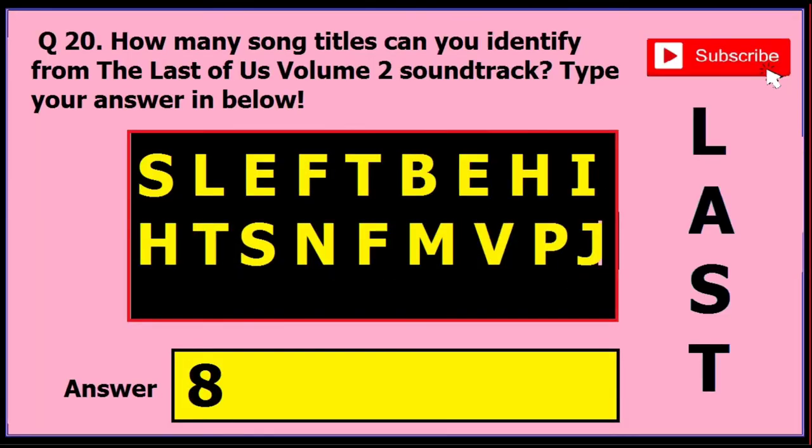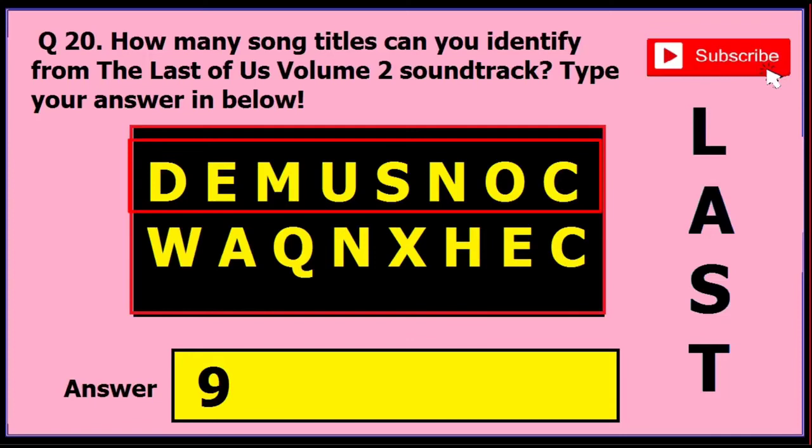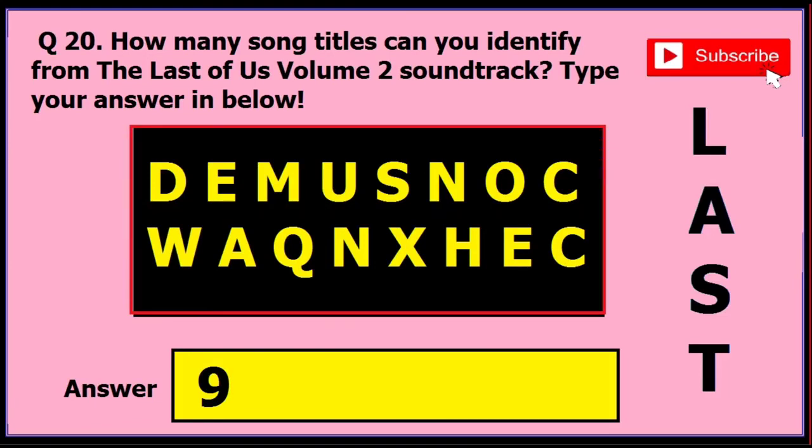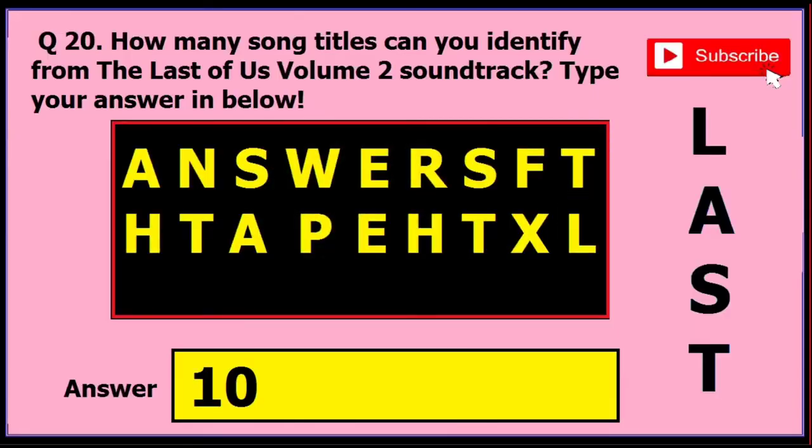Now, in version 2 of this question, if you find the first 8 letters as SLEFTBEHI, then the answer is 8. So if you see this sort of letters, then the answer is 8. Now, in version 3 of this question, if you find the first 8 letters as DEMUSNOC, then the answer is 9. So see the first 8 letters in the word search. Now, in version 4 of this question, if you find the first 8 letters as ANSWERS, something like this, then the answer is 10.